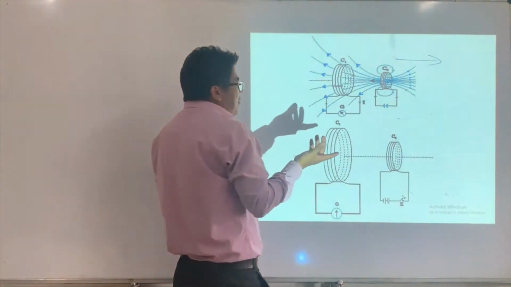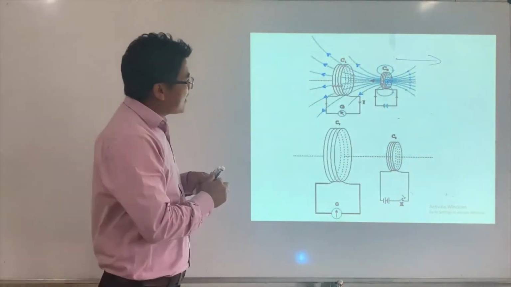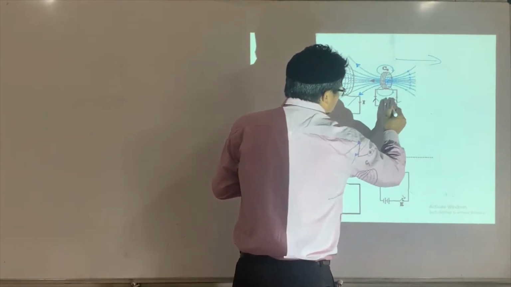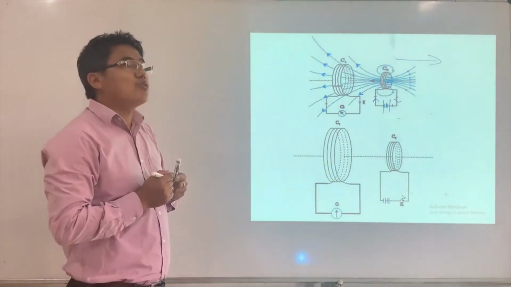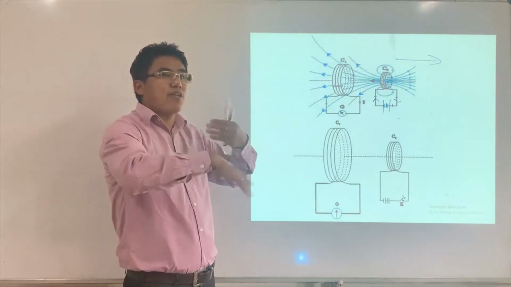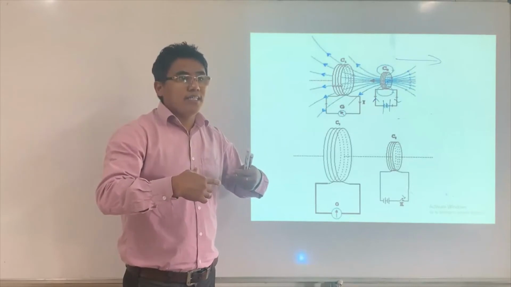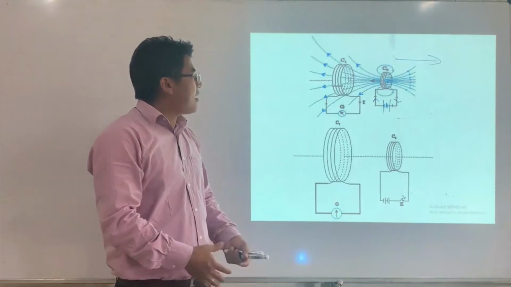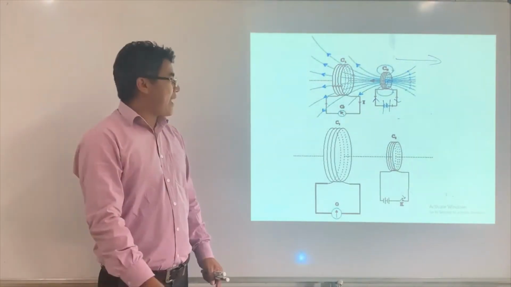Now again, if I reverse the direction of current here, instead of current like this, if I say current like this, then if I move in that direction, the direction of induced current is going to reverse. Why? Because if I reverse the direction of current, then the direction of magnetic field is going to reverse. How are you going to reverse the direction of magnetic field in a solenoid? Just reverse the direction of current. If I reverse the direction of current, then the magnetic field produced by a solenoid or coil is going to change. So this is the second experiment.